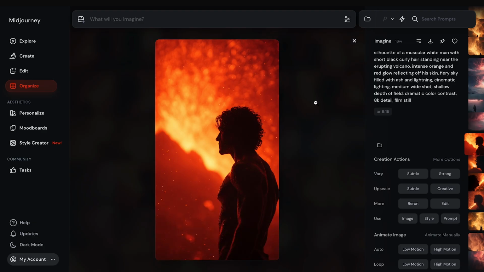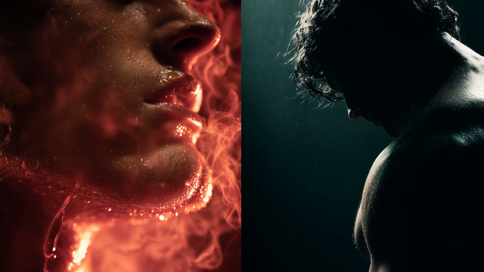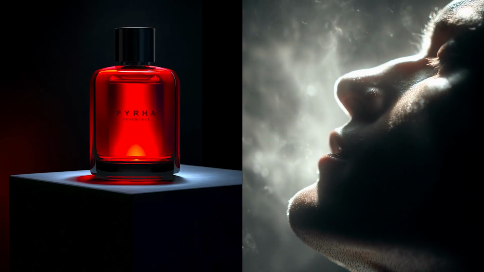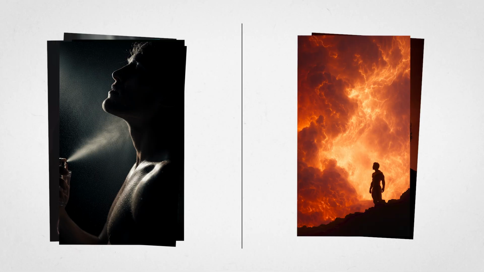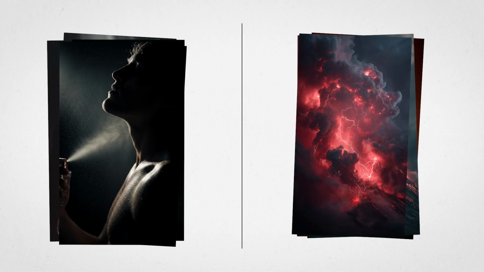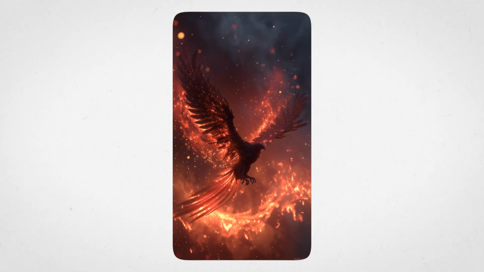The first step is the same as if we were making a real commercial, which is the raw idea. This is a lifestyle product related to the senses, the smell, so we want to talk about sensation, feeling, in an aesthetic way. My decision in the end was to split the ad into two separate environments. First one, this dark room with the man crossing it to reach the perfume. Then, after spraying the perfume on his neck, we jump to this volcano world, symbolizing strength, masculinity, the phoenix with rebirth. I know this is so cliche you could make a tattoo about it, but whatever.